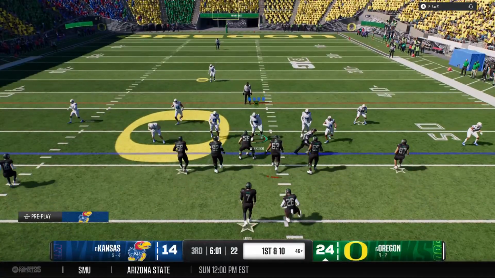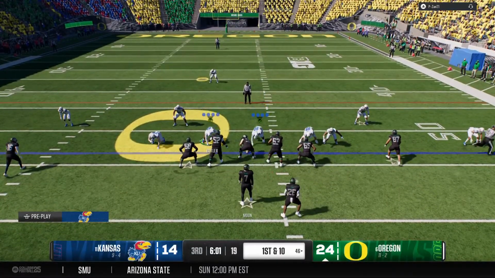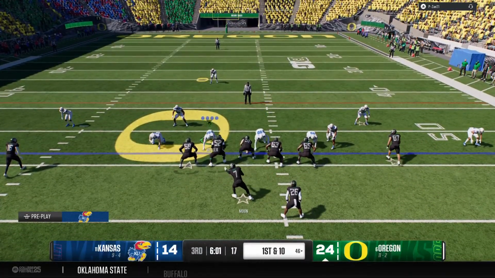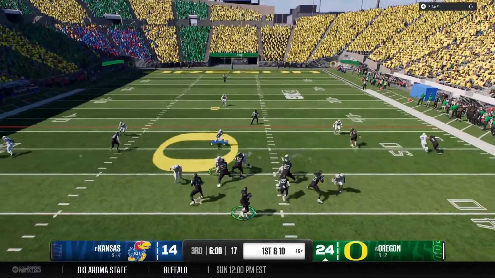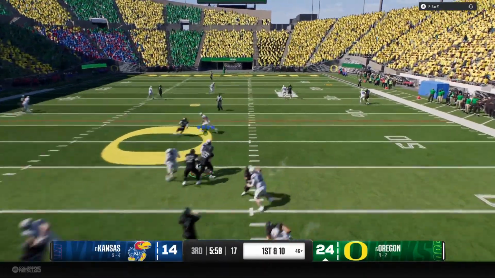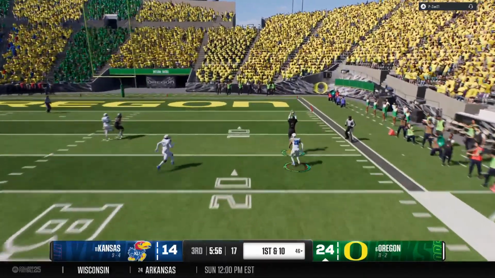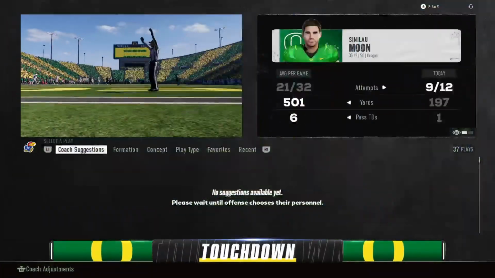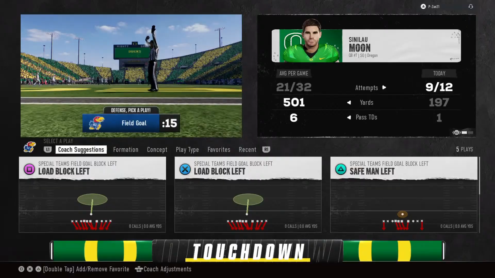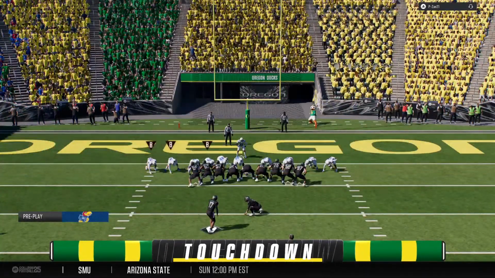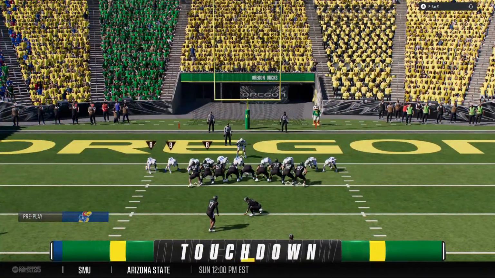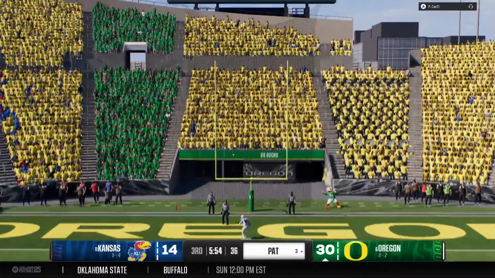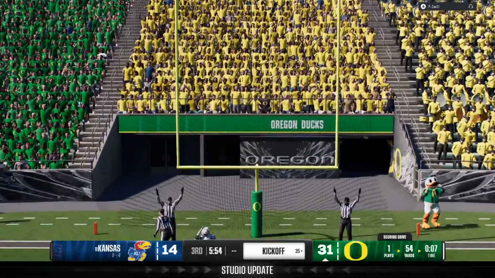And the powerful Ducks offense retakes the field. Let's see how this quarterback responds. Remember, an interception on the very first play of the last possession. And he floats this pass deep down the right side. Receiver makes the grab inside the 15. Touchdown, Oregon. It was a foot race, and he won it. See if they can convert the point after. And the PAT puts them up 17 now.